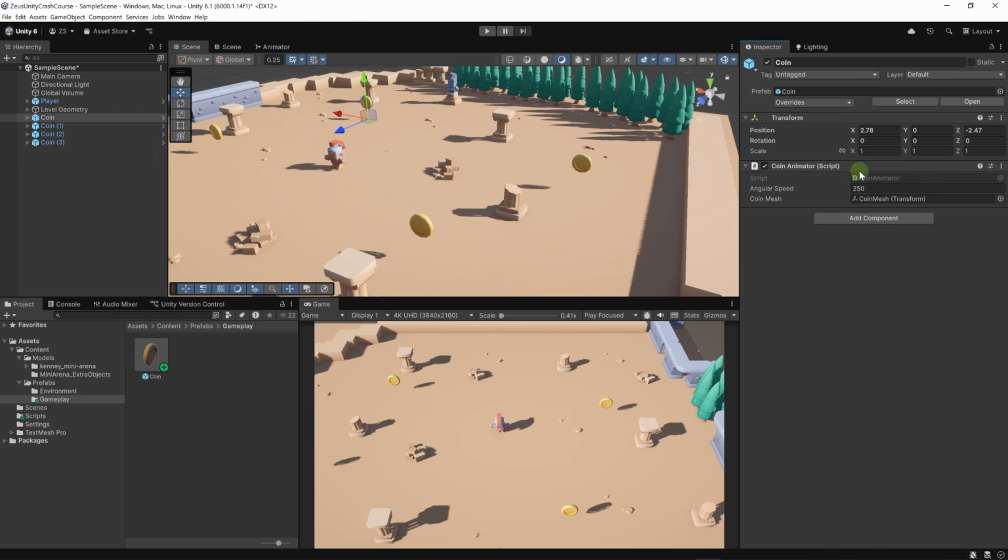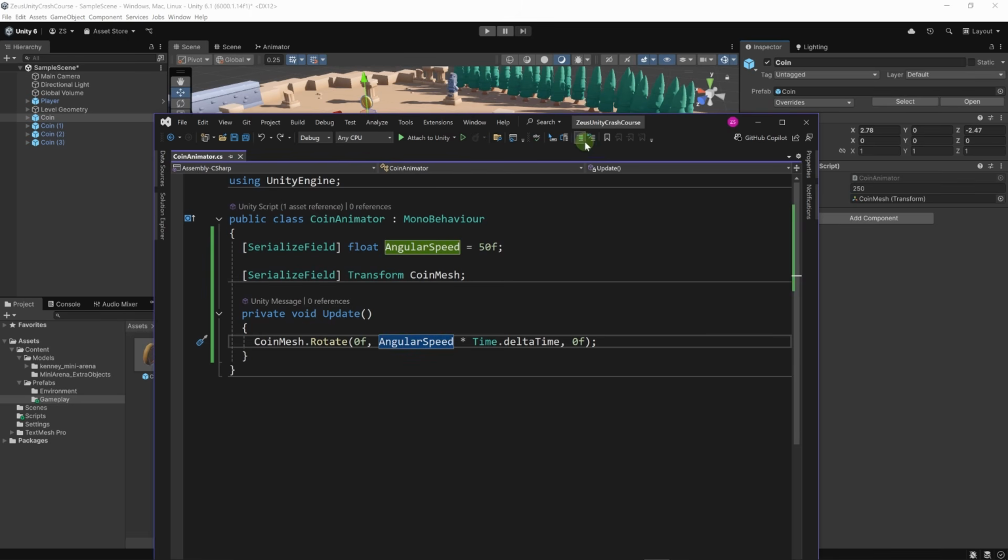Let's click here, or you can also right click and edit script. Let's comment out this rotation code just so we can focus on the up and down movement.